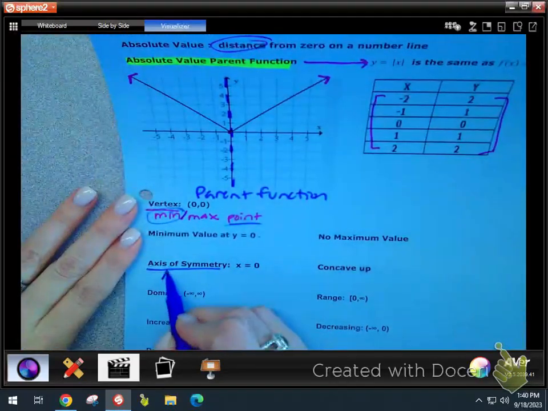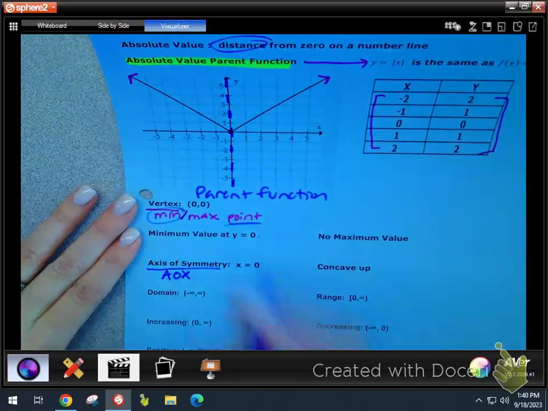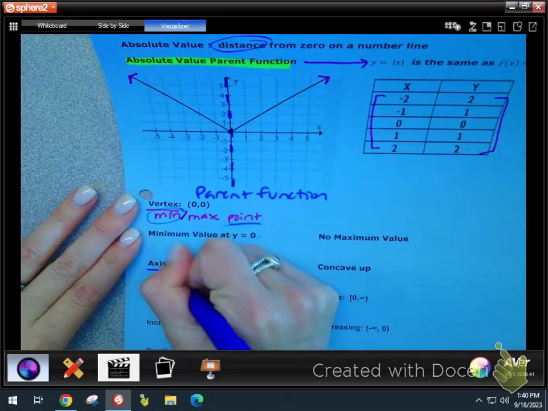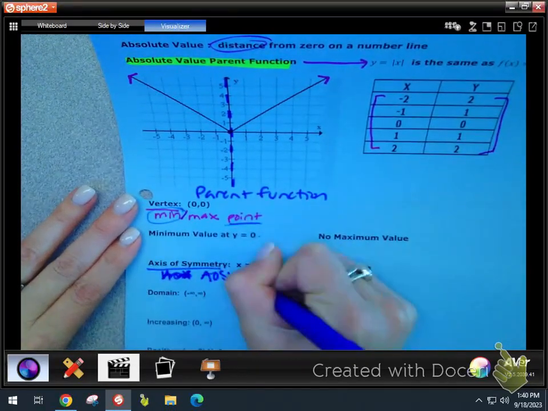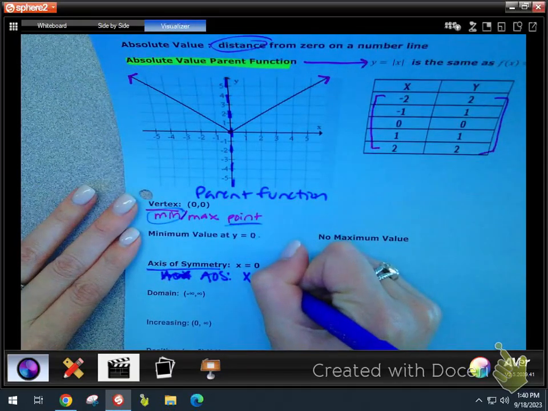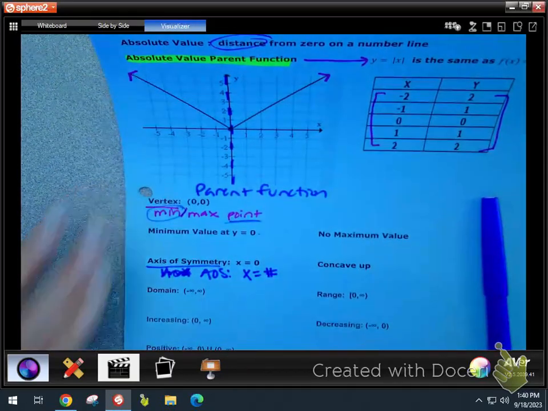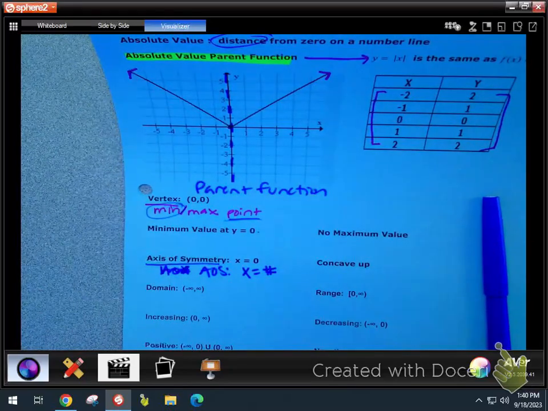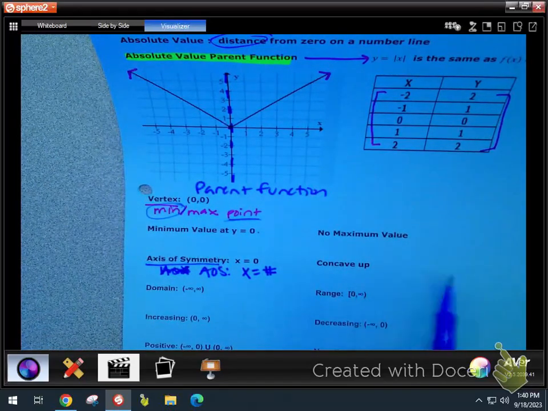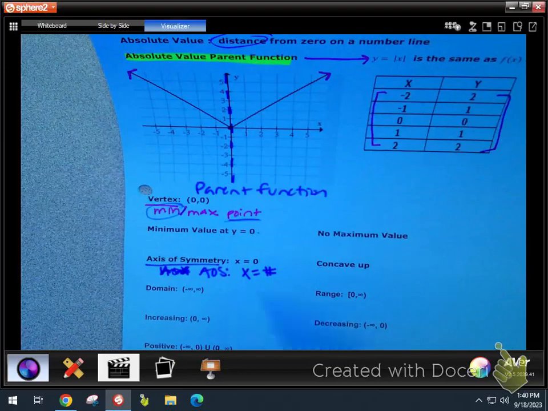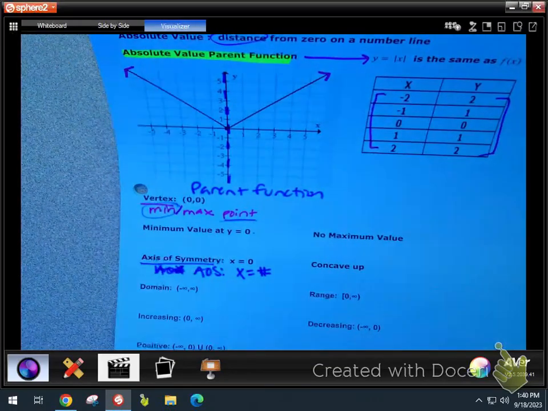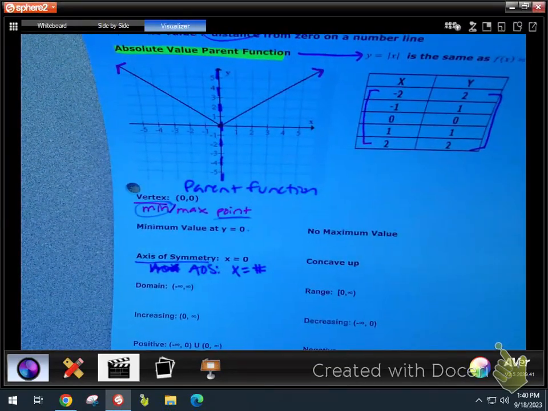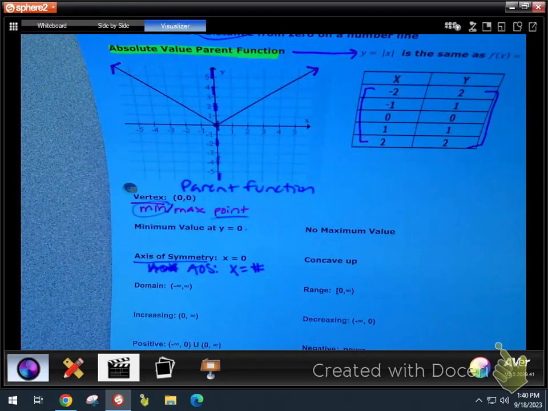We also abbreviate it AOS, and it's going to be equal to a number. It has to be written as x equals, and I am particular about that because it's an equation of a line. And it's a vertical line, that's why it's x equals.